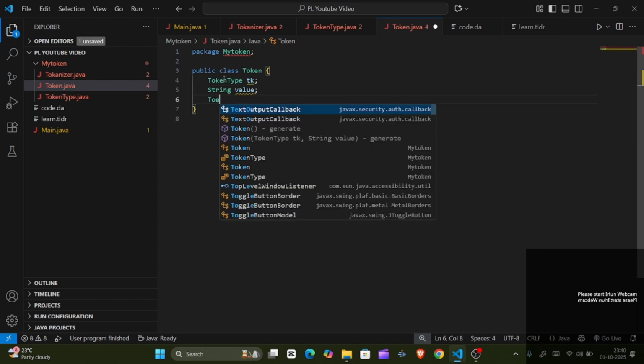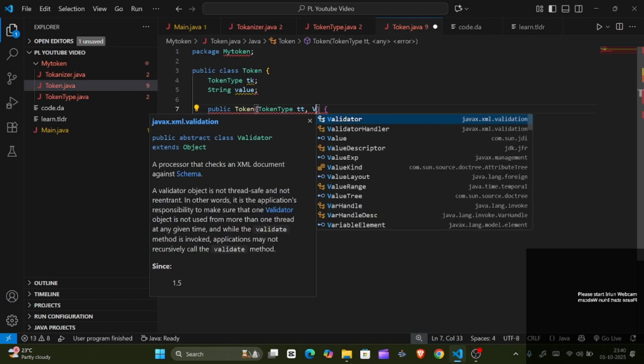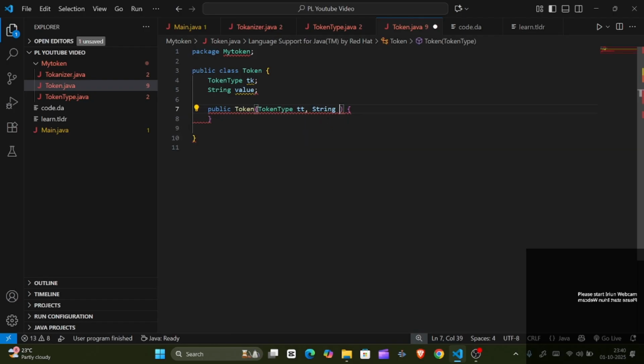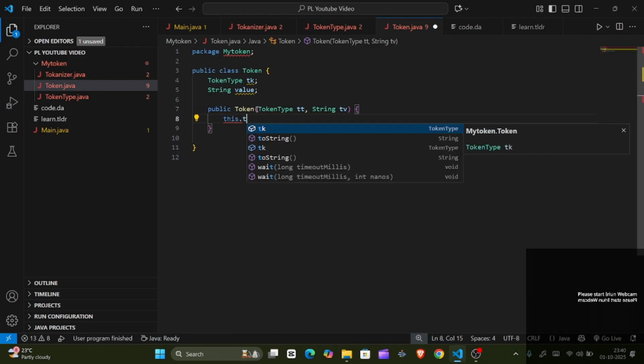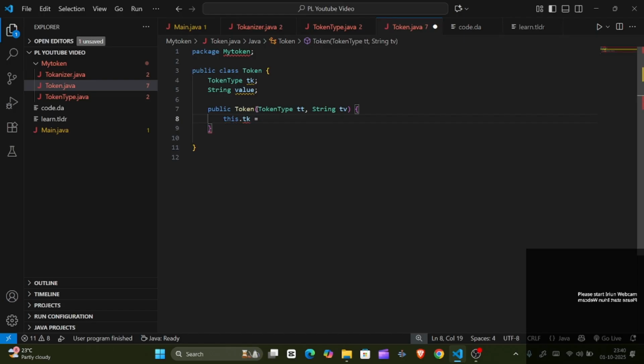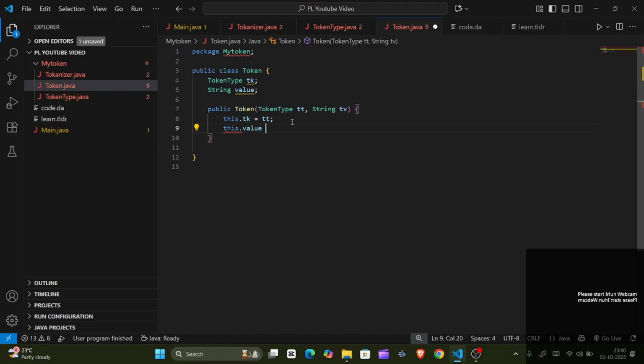So when the user creates a token, he needs to pass the token type tt and the token value. As he passes them, I'll store them here: this.value equals token value.